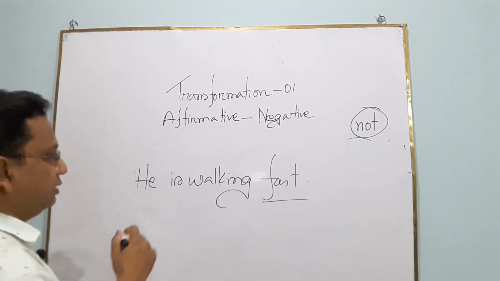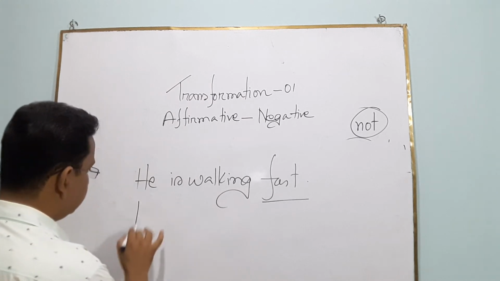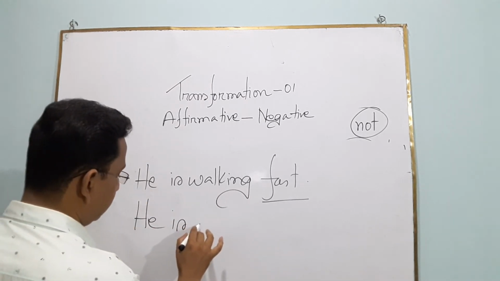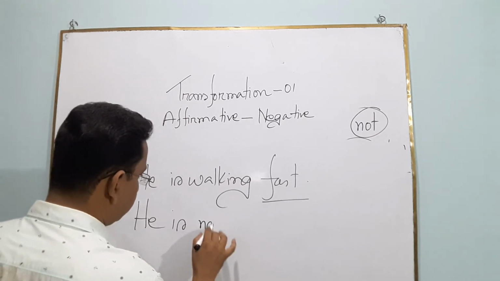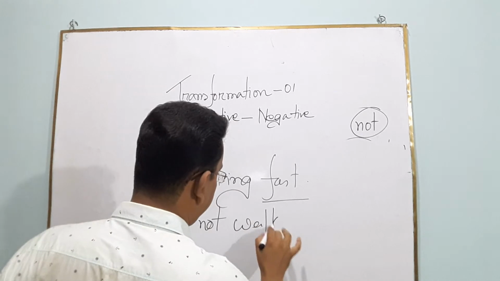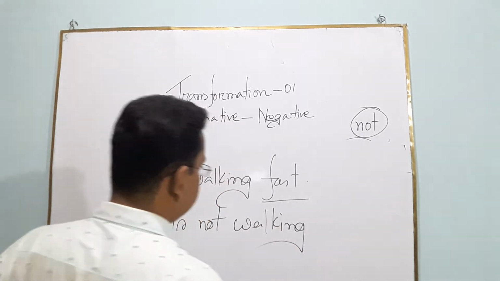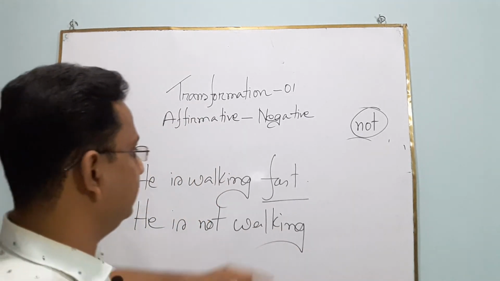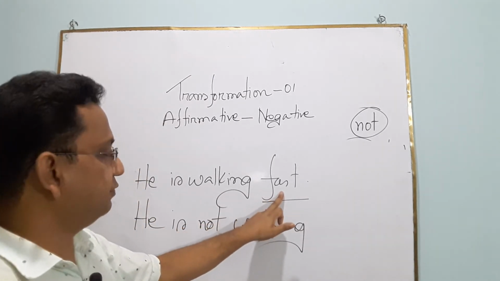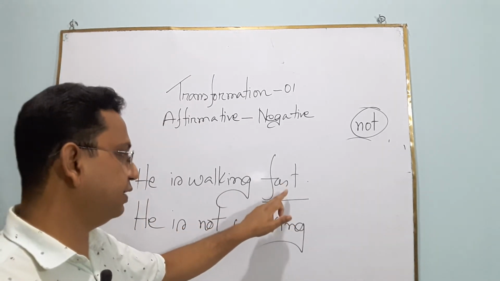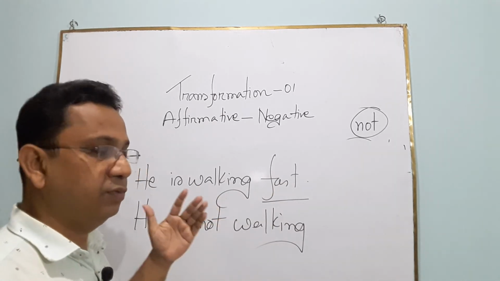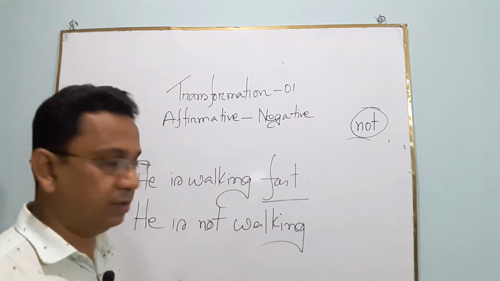If you want to make it negative, at first I will write the subject, then the auxiliary verb, and now I must put not to make it negative. And walking. Now come to the point. A few seconds ago, I said that if we find some verb, adjective, adverb in sentences, we must use the opposite word.